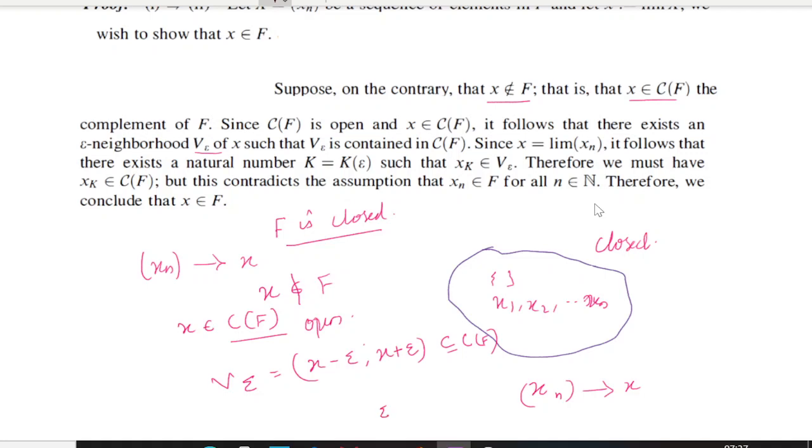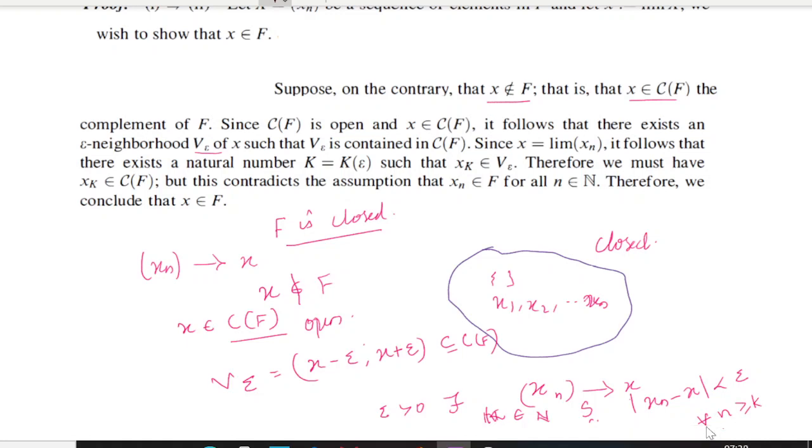For epsilon greater than 0, there should exist some k belonging to N, the set of natural numbers, such that modulus of xn minus x is less than epsilon for every n greater than or equal to k, right?